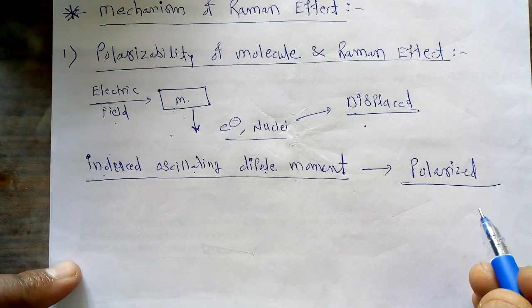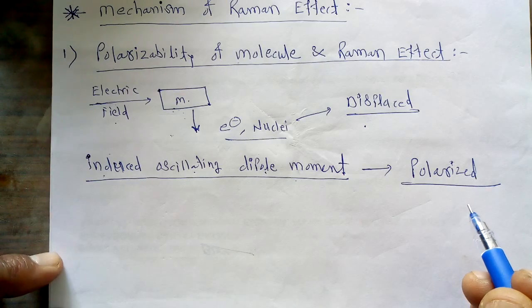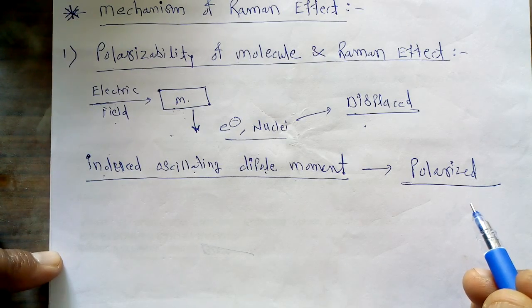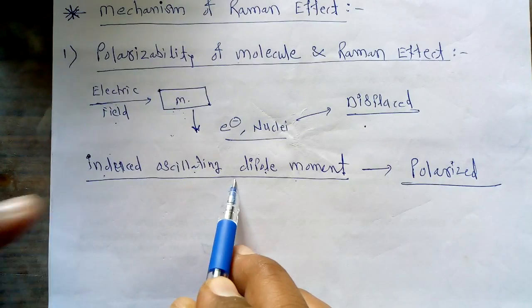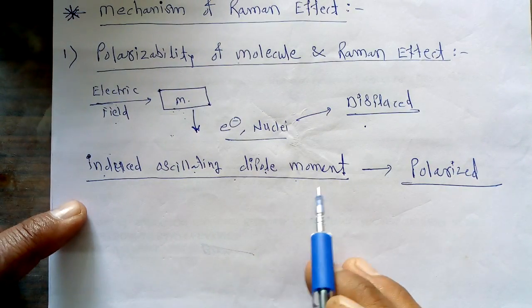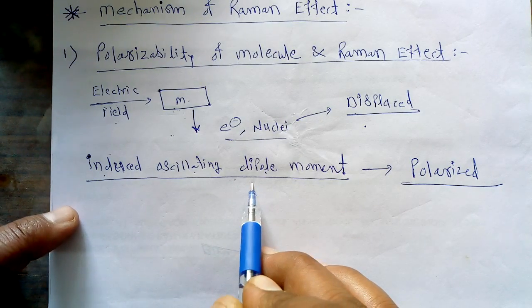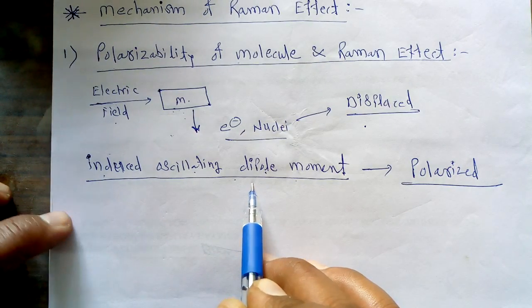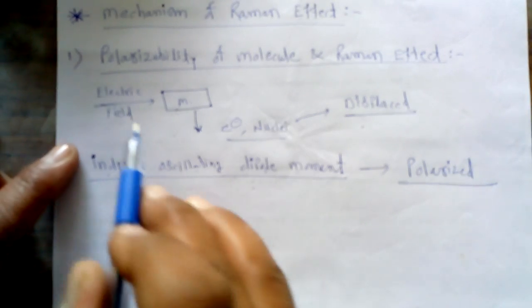This polarized molecule has the oscillating dipole moment, and this oscillating dipole moment emits radiation. That radiation has the same frequency as that of the incident electric field.